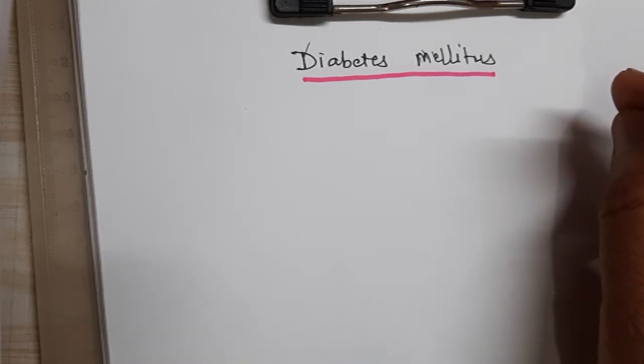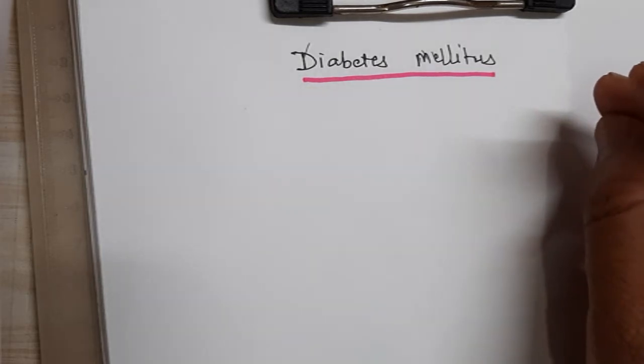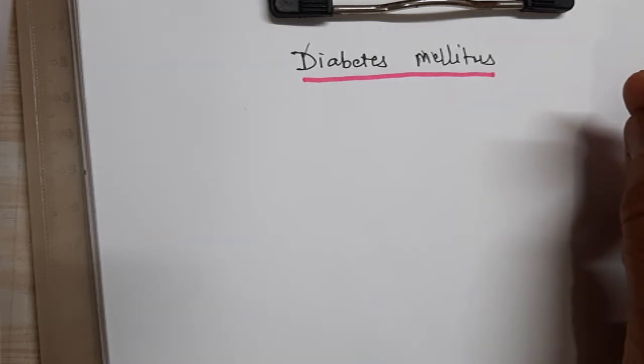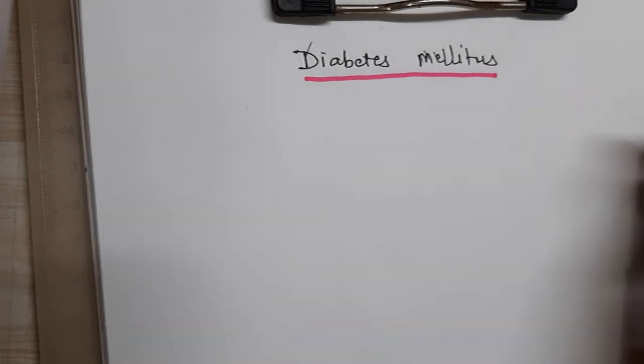And nowadays the incidence is also reported to be increasing in dogs and cats. But this condition is very uncommon or rare in ruminants particularly and other species of animals. The reason behind it may be their dietary habit, or their metabolism. Their carbohydrate metabolism is a little different from other monogastric animals.